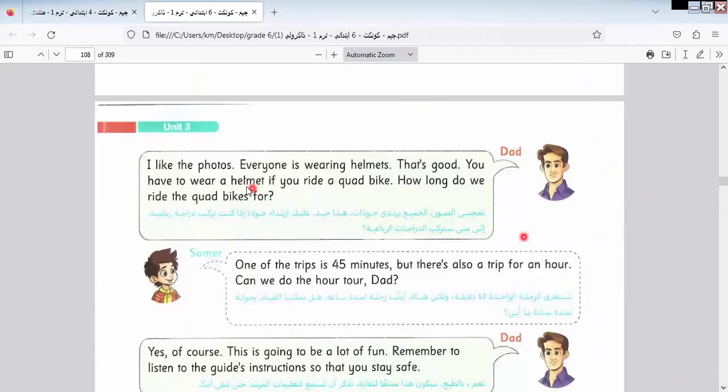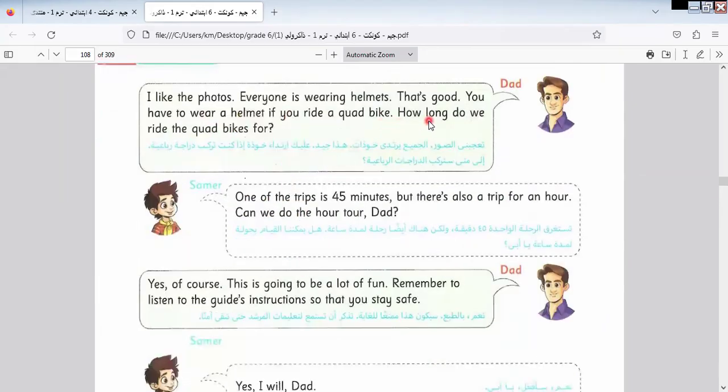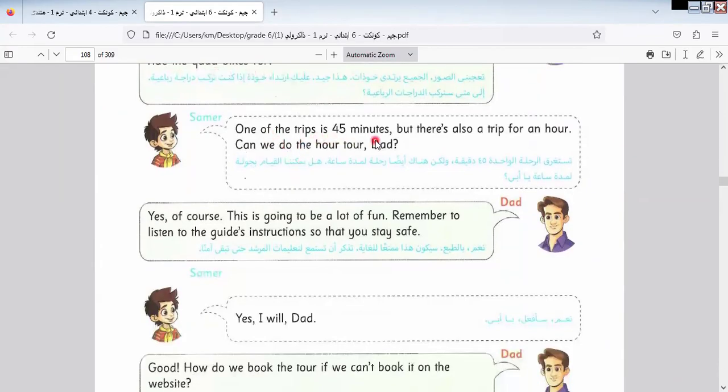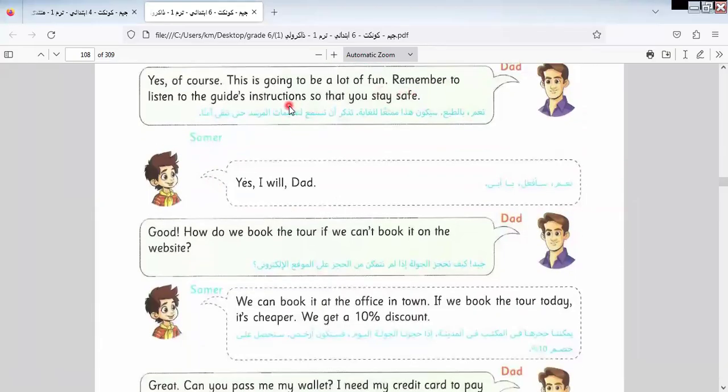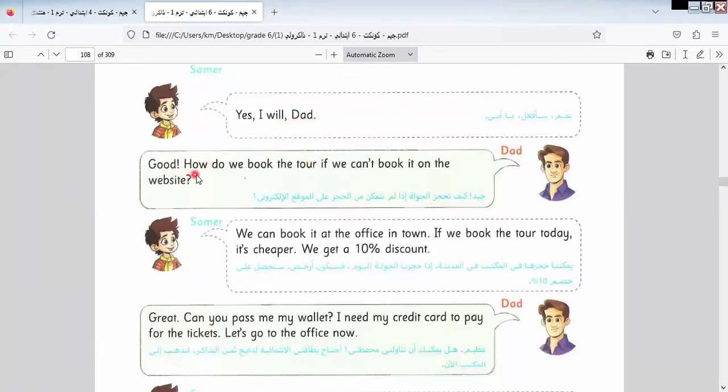I like the photos. Everyone is wearing helmets. That is good. You have to wear a helmet if you ride a quad bike. How long do we ride the quad bike for? One of the trips is 45 minutes, but there is also a trip for an hour. Can we do the hour tour? Yes, of course. This is going to be a lot of fun. Remember to listen to the guides for instructions so that you stay safe. Yes, I will, Dad.